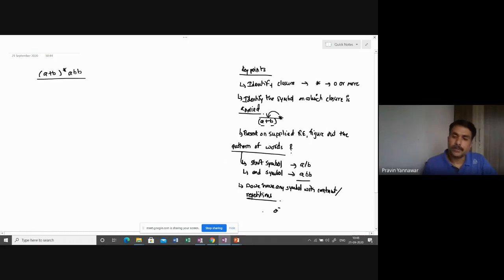For example, 0* 1 0*. You have this closure, which means it may start with 0, it may end with 0, but in between you may have one occurrence of 1. So this you need to understand. If you understood this point, then it is really very easy to produce the words in this case.